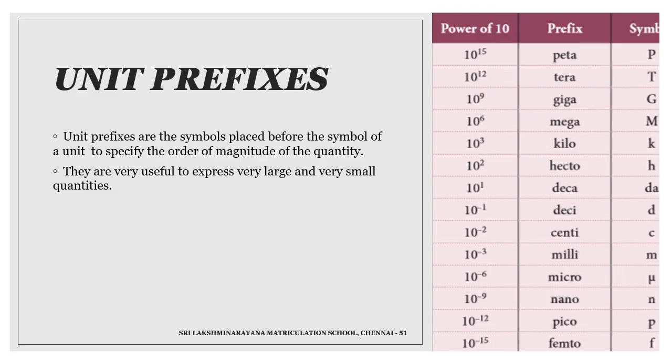Unit prefixes. Unit prefixes are the symbols placed before the symbol of a unit to specify the order of magnitude of the quantity. They are useful to express very large and very small quantities. K, that is kilo, is the unit prefix in the unit kilometer. A unit prefix stands for a specific positive or negative power of 10. Some unit prefixes are given in a table.